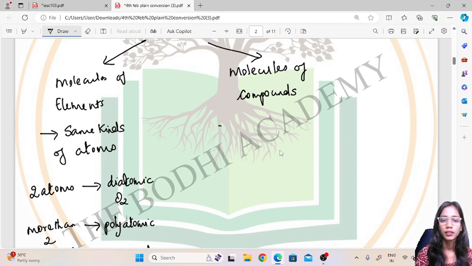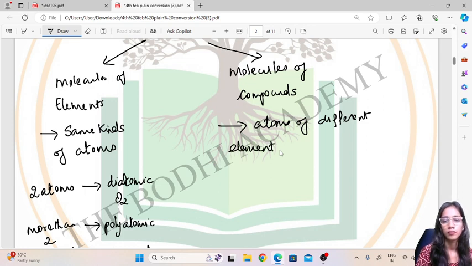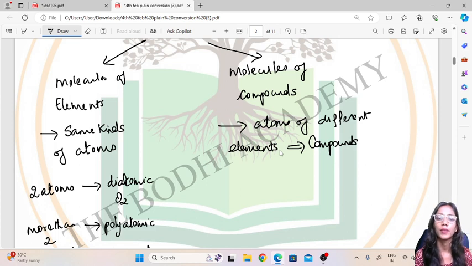So here there are atoms of different elements combined to form the compounds. So elements combine to form the compounds.